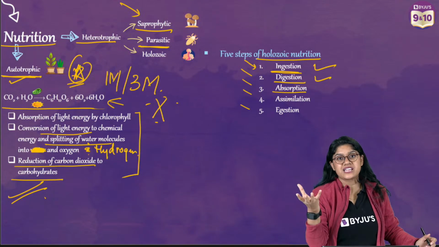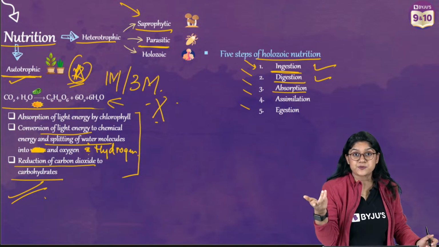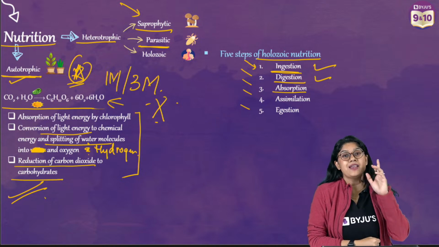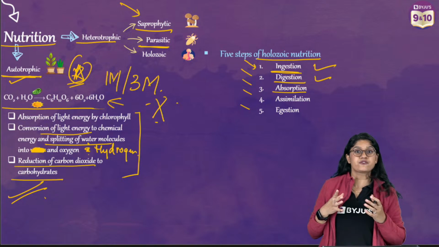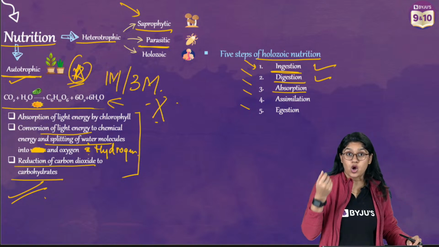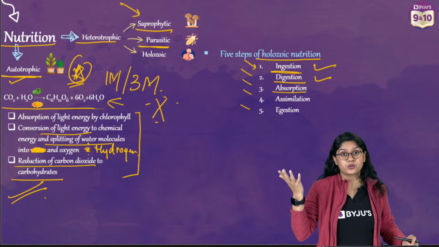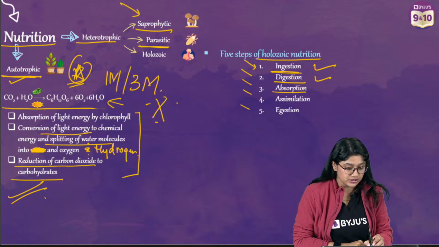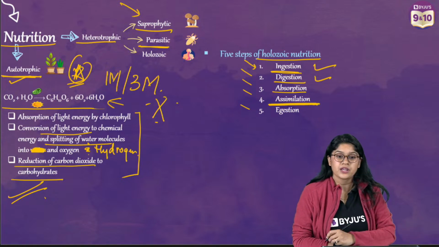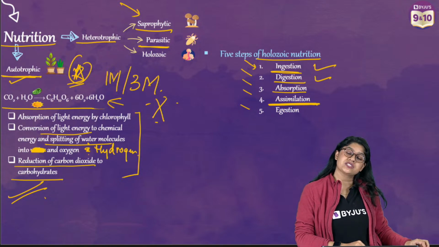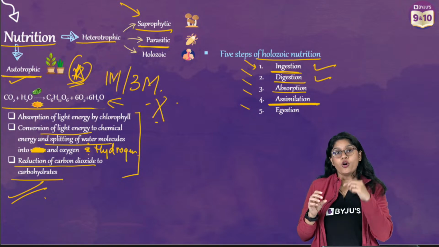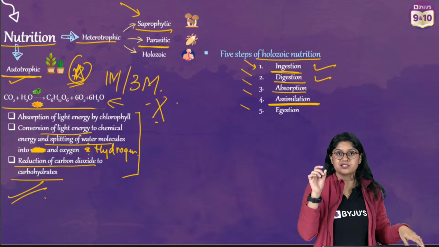Lipase will help in the breakdown of the fats. And of course, in the intestine, we'll see the complete digestion and the absorption. Most importantly, in the intestine, there are a few juices secreted. And we have alveoli, which will be absorbing the food and sending it to the different parts of the body. It will get utilized by the process of assimilation. Assimilation is nothing but the utilization of the food by the body.